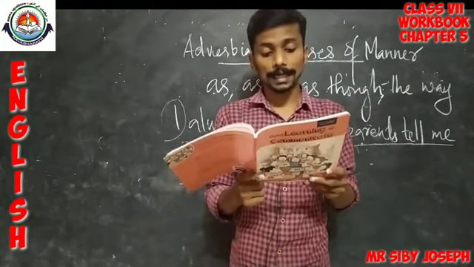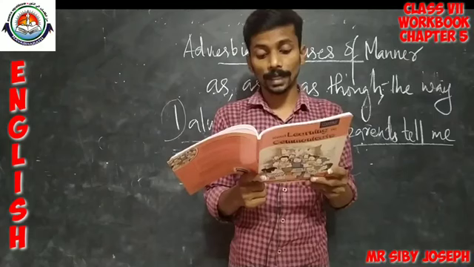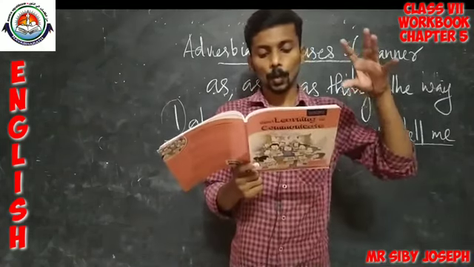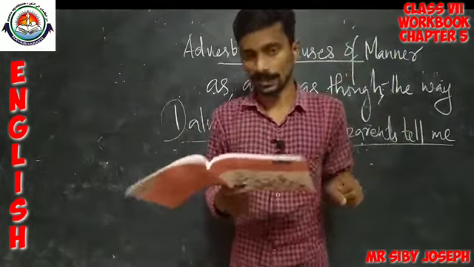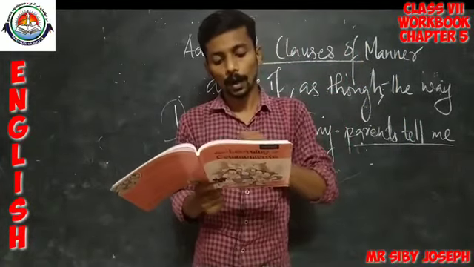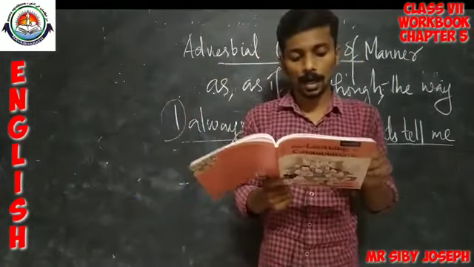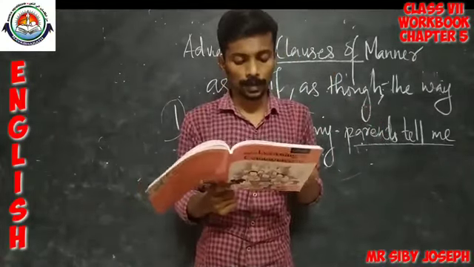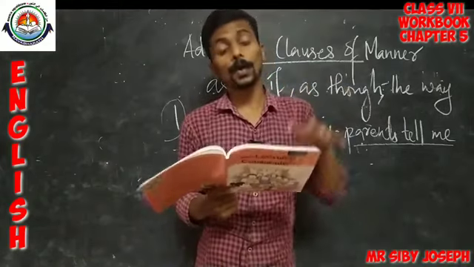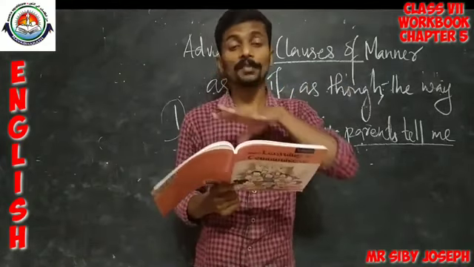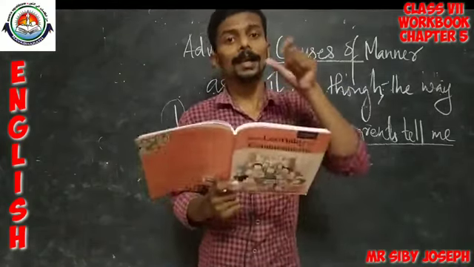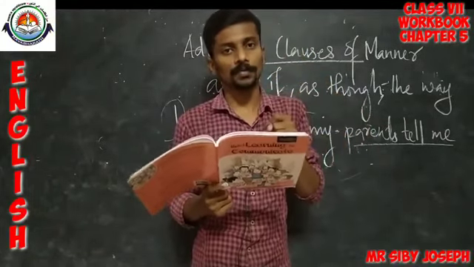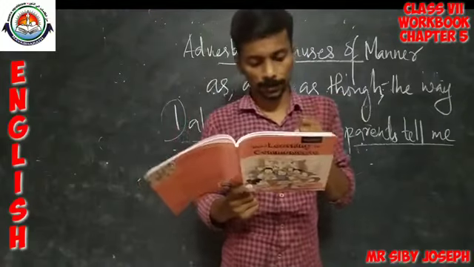Complete these sentences using the clauses given in the box below. Okay, so here we have 5 clauses. In each clause you will have a subject and a verb. You have to complete the 5 following sentences using the appropriate clause from the box.